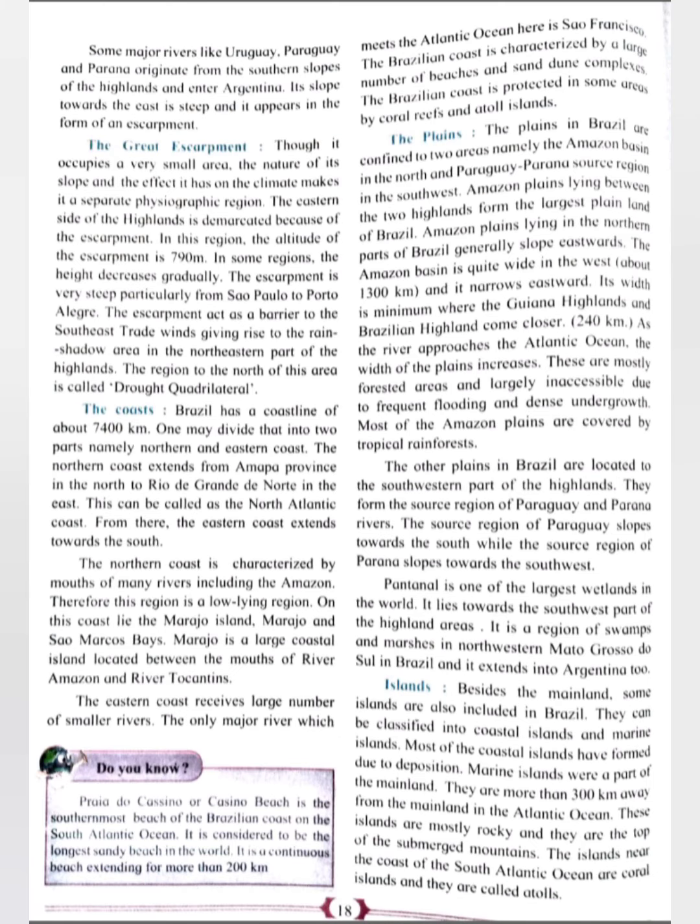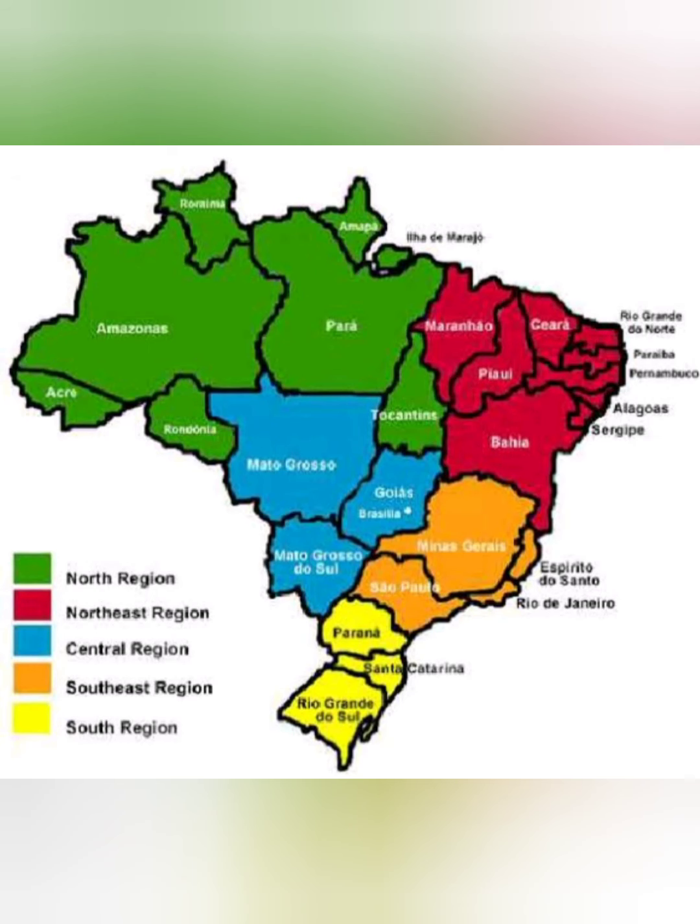Next is the plains. The plains in Brazil are confined to two areas, namely the Amazon basin in the north and the Paraguay-Paraná source region in the southwest. Amazon plains lying between the two highlands form the largest plain land of Brazil. Amazon plains lying in the northern parts of Brazil generally slope eastwards.